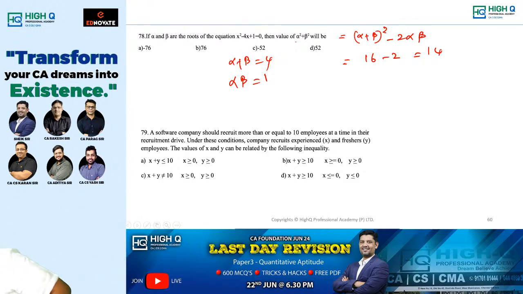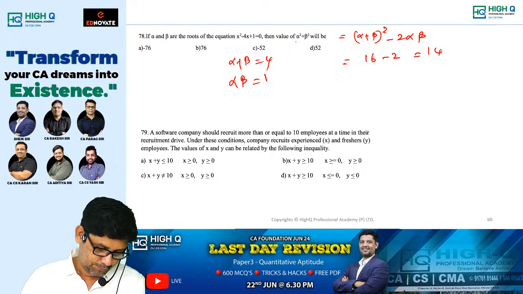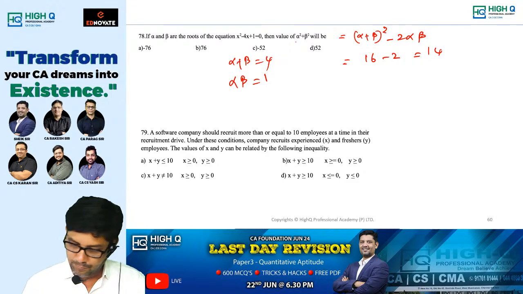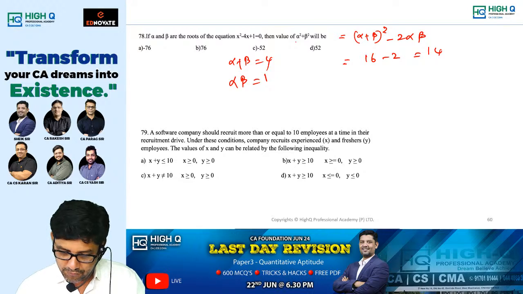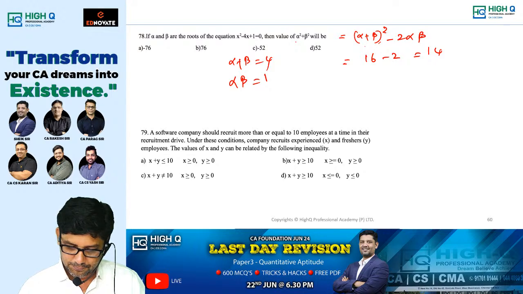Let me check. Is it alpha square plus beta? Alpha plus beta the whole square. Is alpha plus beta 4 only, na?